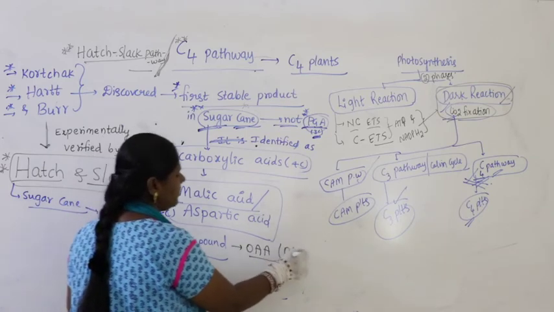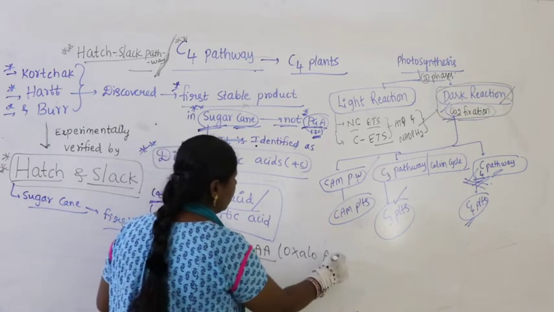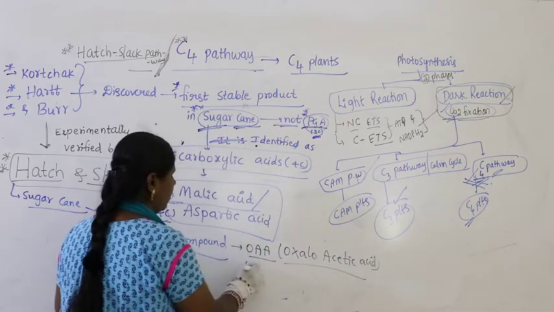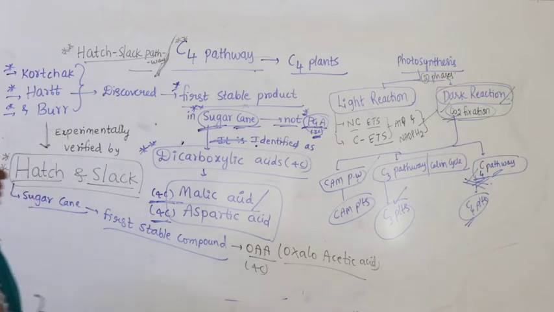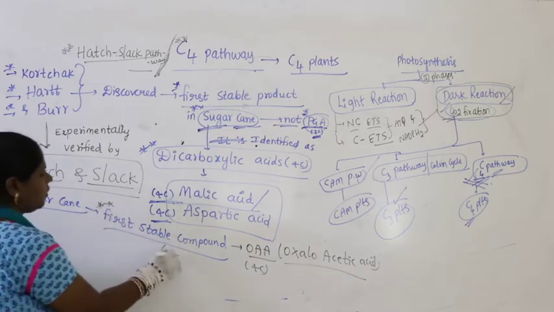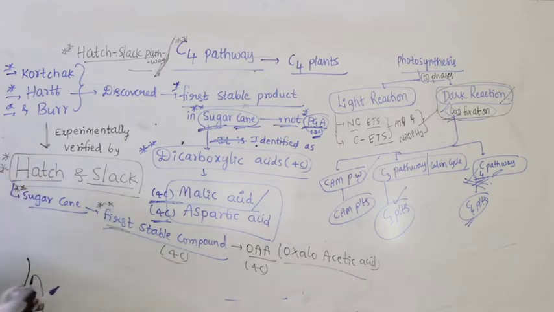What is OAA? Oxaloacetic acid has 4 carbons. So in the sugarcane plant the first stable product is a 4 carbon compound, not PGA.